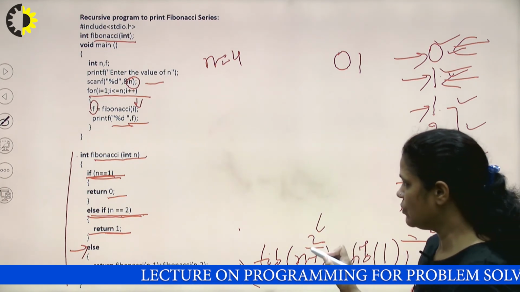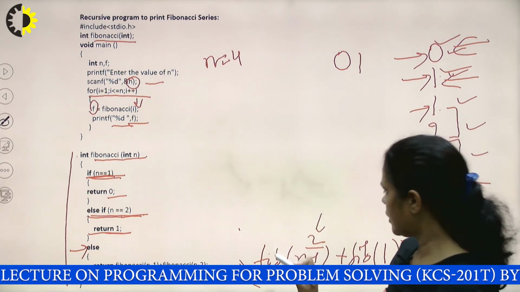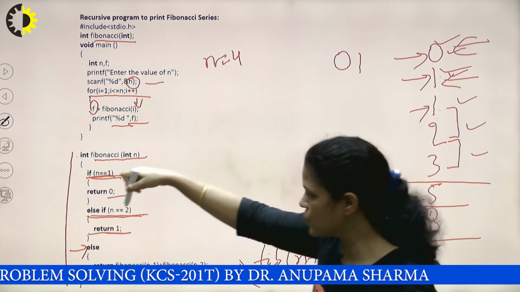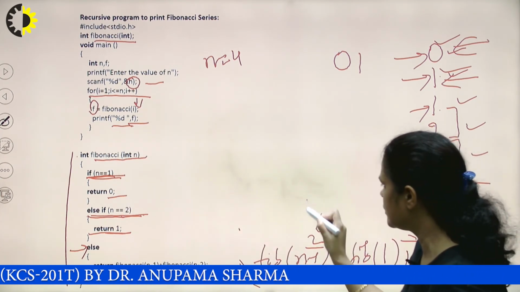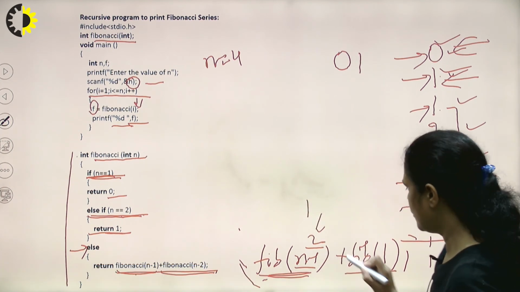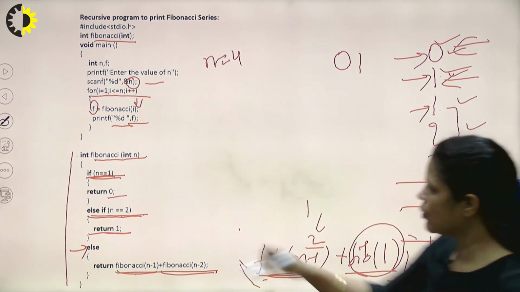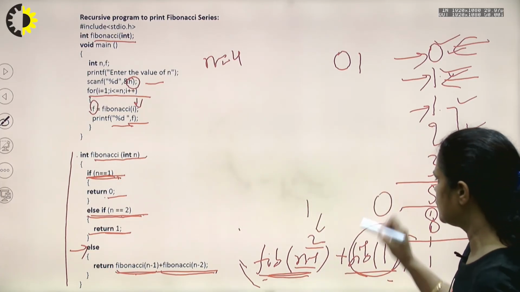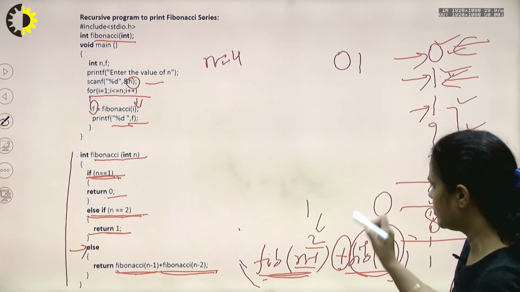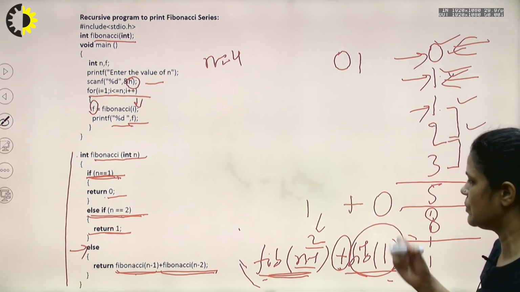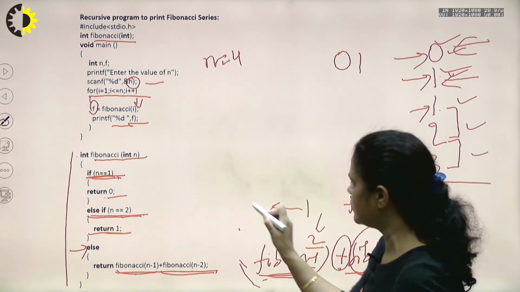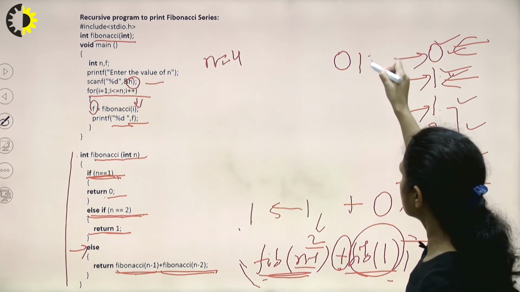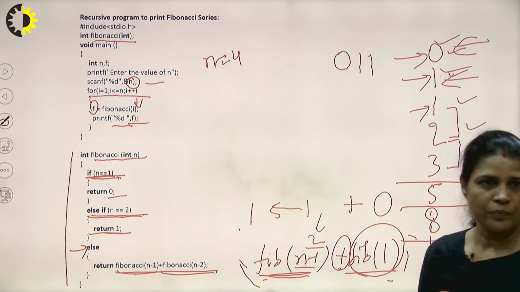So when this function call is performed, what will happen? Fibonacci, when we call this function, 1, no, 2, yes, what do we return? 1. So 1 will be returned here, okay, and fib 1, we call this function for 1. If n is equal to 1, yes, it will return 0. So 0 will be returned. And what is the operator between these two? 1 plus 0. It means what? 1. So the sum value is 1 and that 1 is returned. That will be kept in f, and what will be printed on the screen? 1. So this is the third term, and so on.